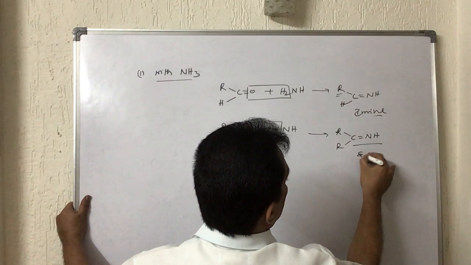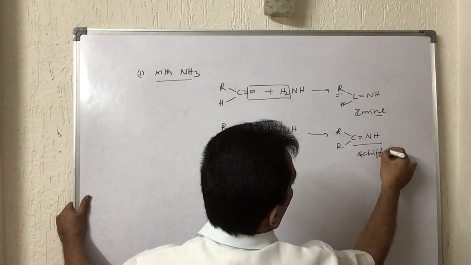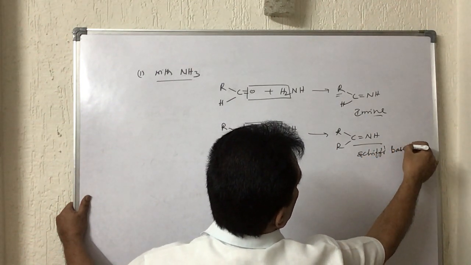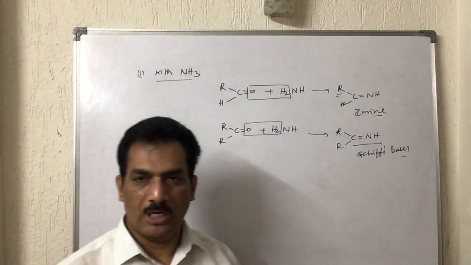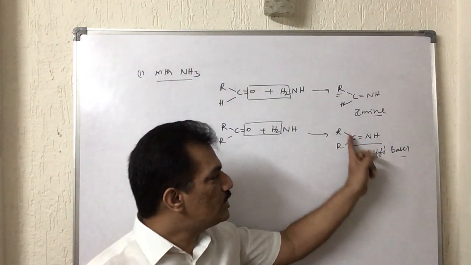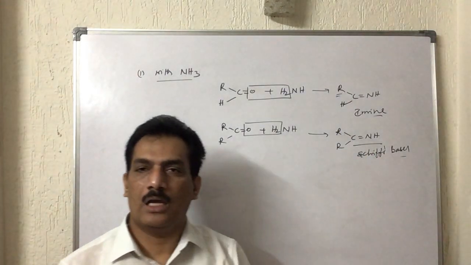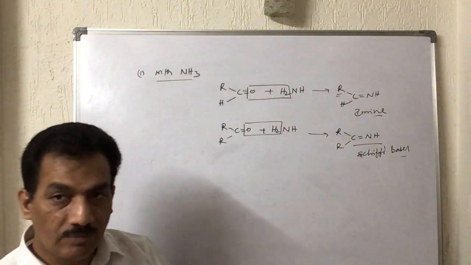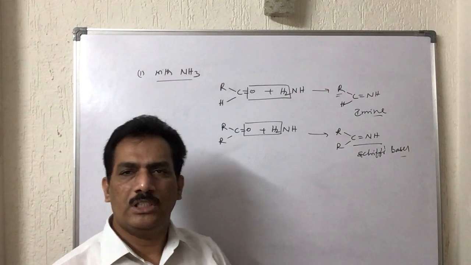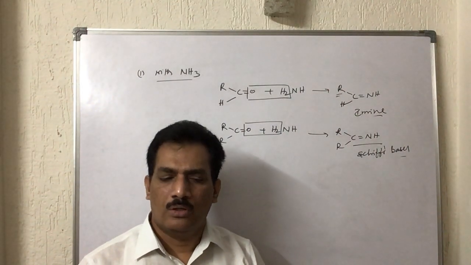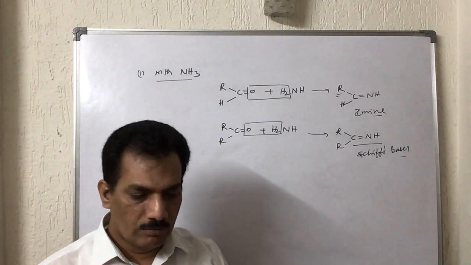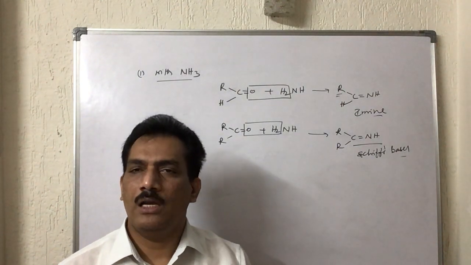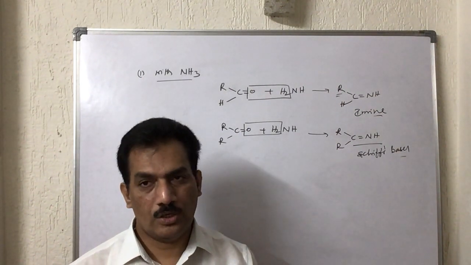These are known as Schiff's bases, you remember, Schiff's bases. That is, when there is no hydrogen on the imine carbon, both valencies of carbon are bonded with alkyl groups, they are known as Schiff's bases. Actually, this test is used to distinguish between aldehydes and ketones. Just remember.